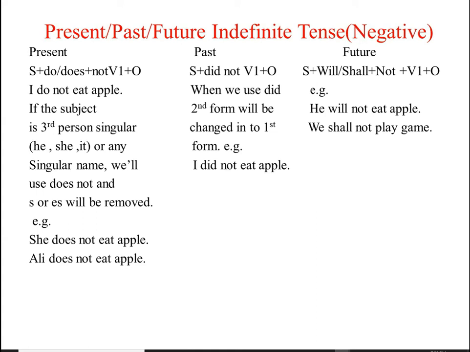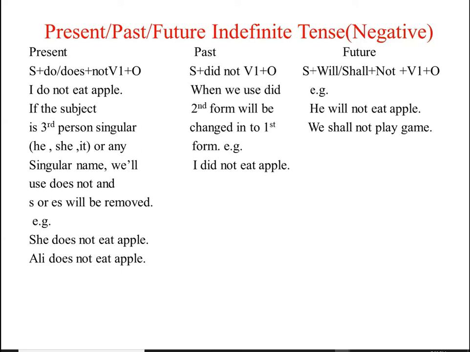Okay, clear? Now come to the next tense, past indefinite tense, and the structure for the negative sentence is subject plus did plus not plus first form verb and then object. Did is the helping verb for past indefinite tense. Alright?